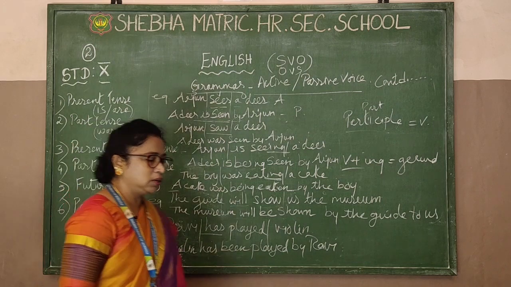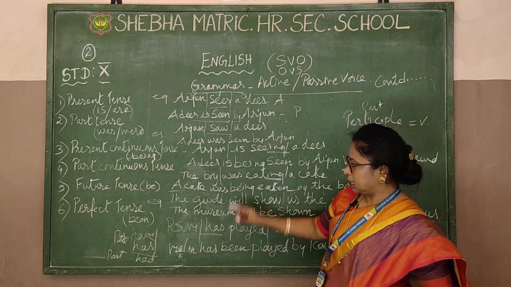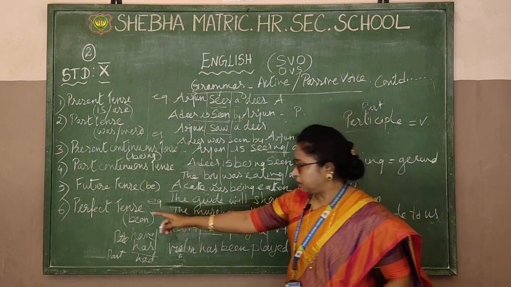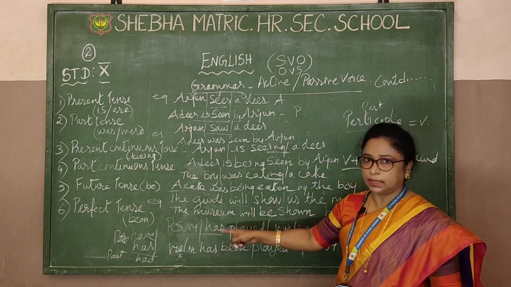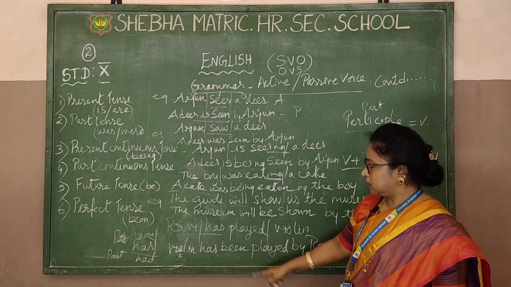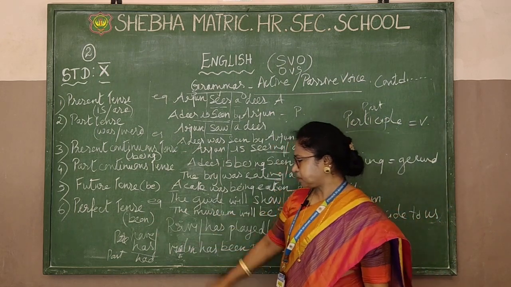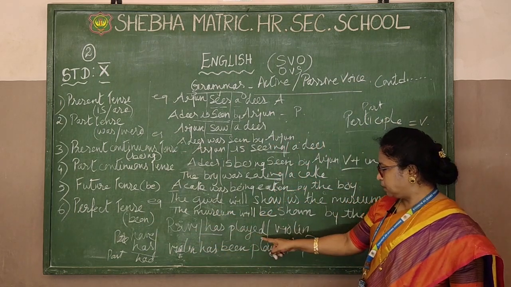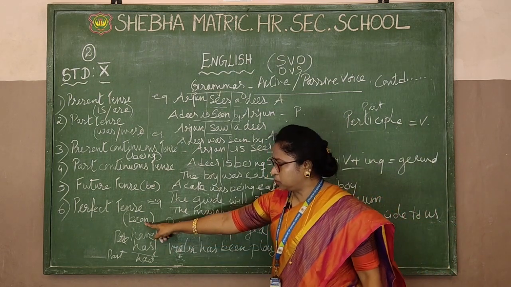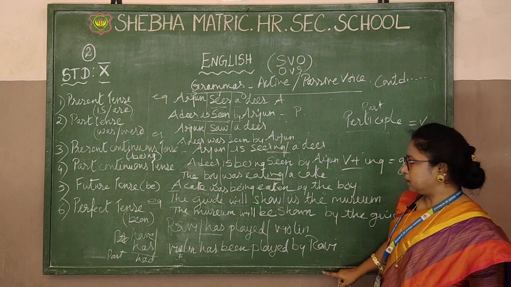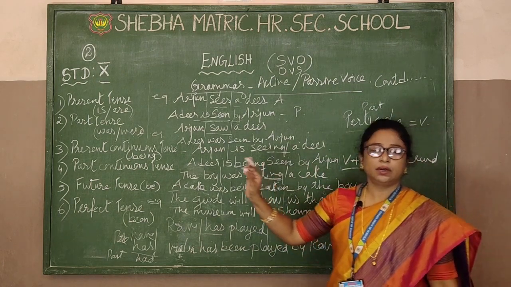Okay. So I hope you understood everything. Now last part, once more repeat. Perfect tense: if I see have, has, had anything in the sentence, immediately what I am going to add is "been". So here we change. Ravi has played a violin. Violin has been played by Ravi. That's it. This is for grammar.